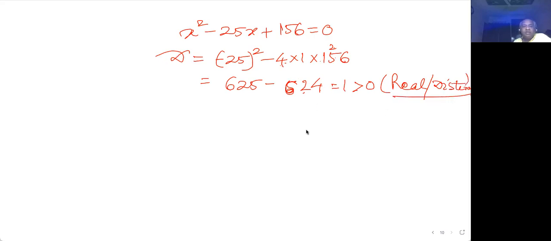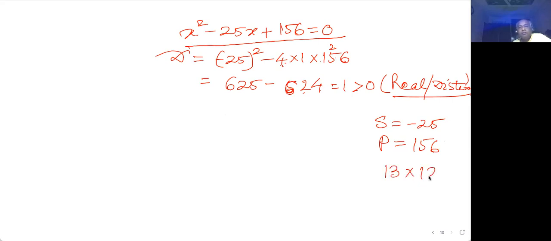And if I get roots real and distinct, I can go by either of the processes. So I'm finding sum to be minus 25 and product to be 156. And if I take 13 into 12, the table must be strong here. For doing middle term splitting, your table must be strong. So if you do 13 12, you are getting 156 as the product and minus 25, negative 13 and negative 12.